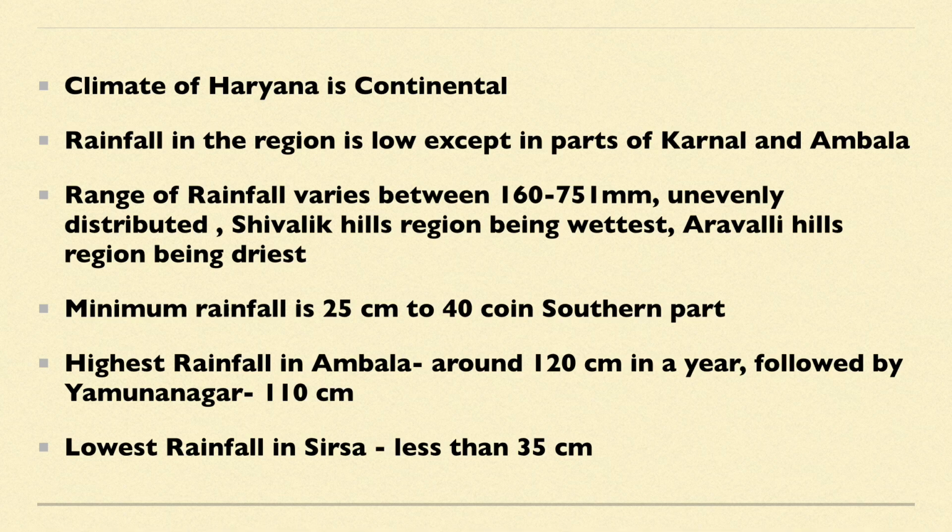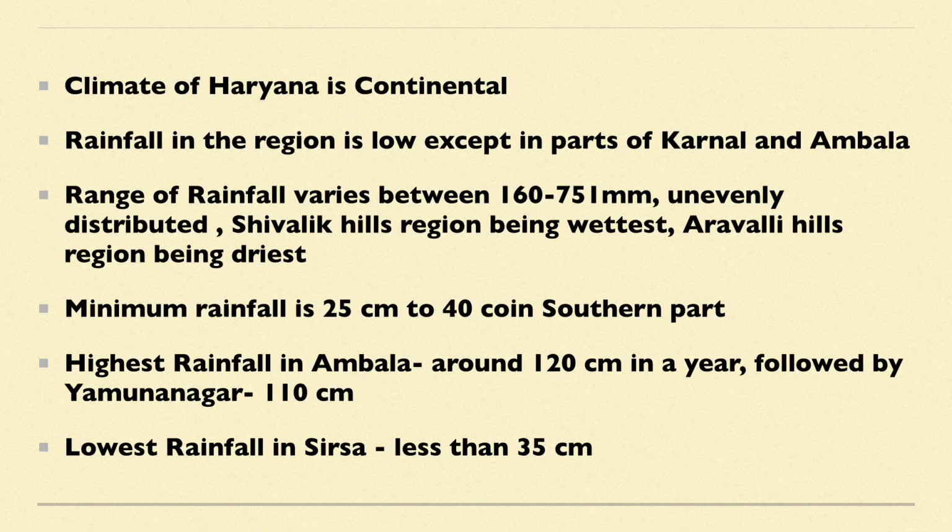And among these rainfall areas, the Shivalik hill region is the wettest area, and the Aravalli hill region is the driest area. Maximum rainfall in Haryana is around 216 centimeter, which is mainly in the foothills of Haryana, and minimum rainfall is around 25 centimeter to 40 centimeter, and it is mainly in the southern part of Haryana.